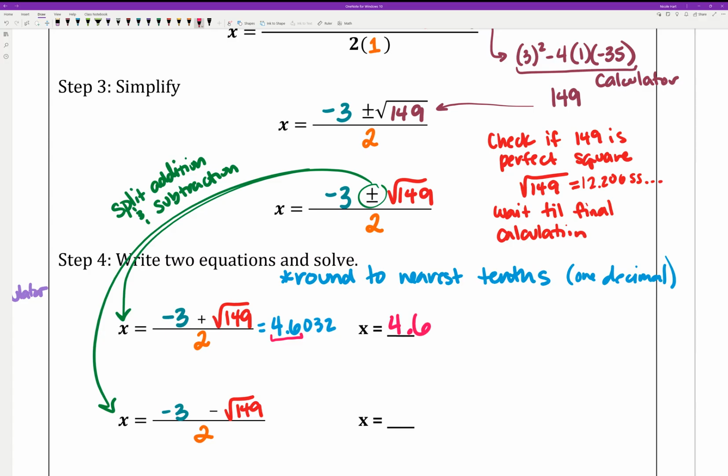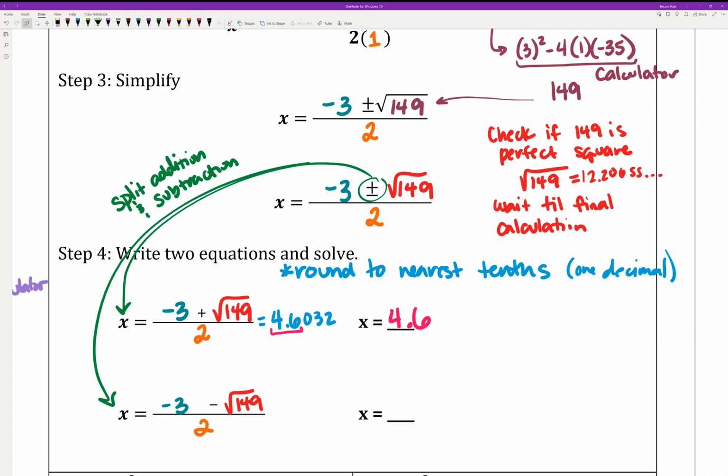And then I'm going to type it into my calculator again, but this time I'm going to do subtraction. Negative 3 minus the square root of 149, and then divide by 2. And we will get a negative number this time, and that's okay. You can have negatives. We get -7.6032 and some change. Again, a long decimal. I'm only really worried about the first decimal place, and so this gives us -7.6. So for my final answer, x is equal to 4.6 and -7.6.